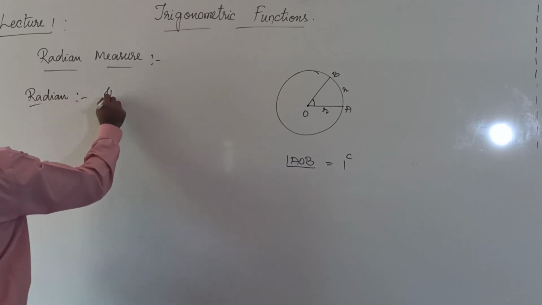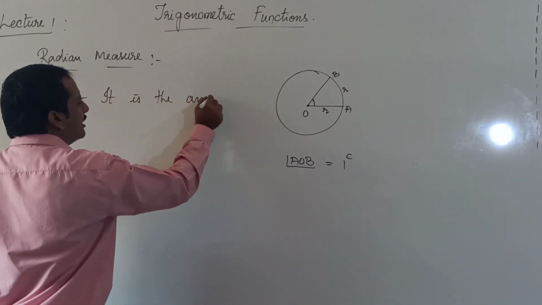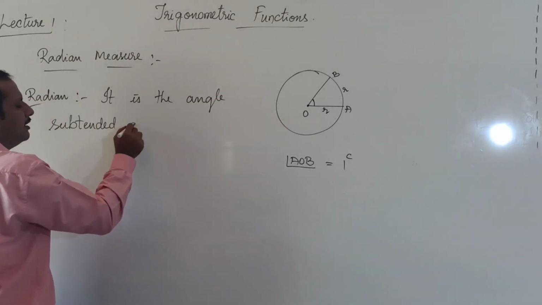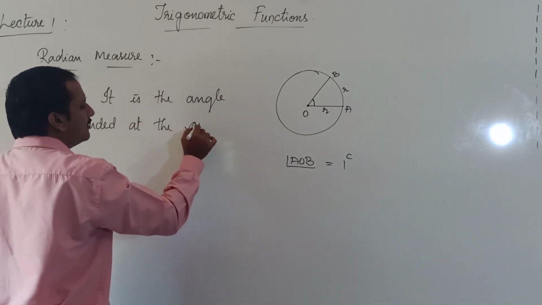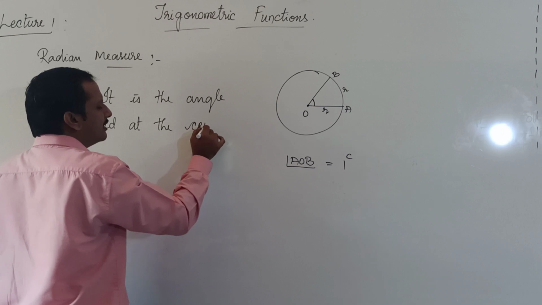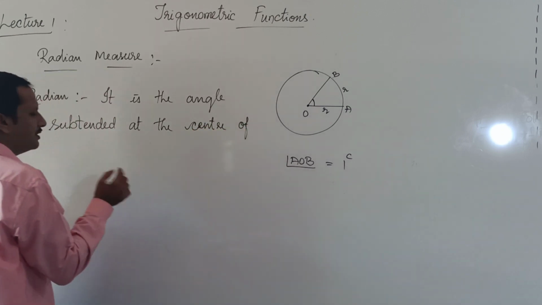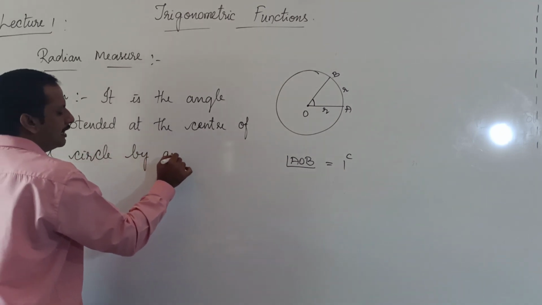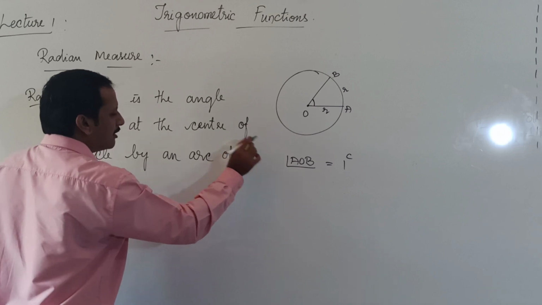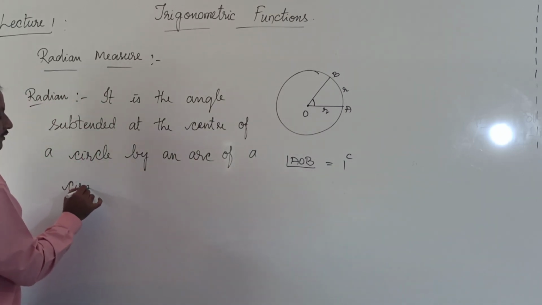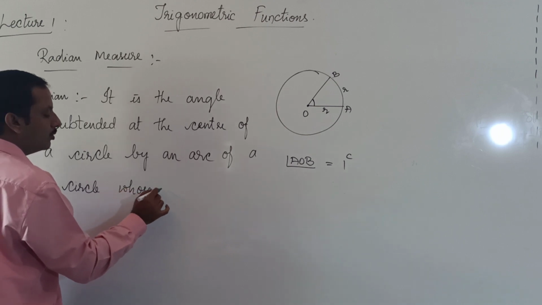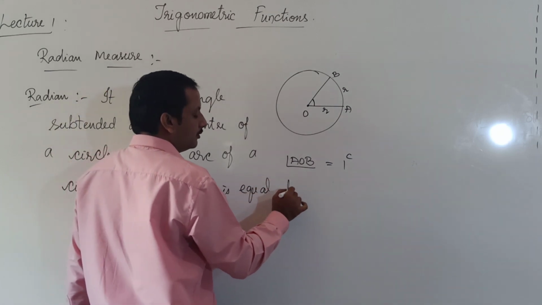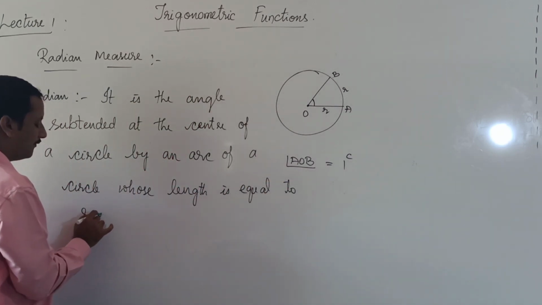So let me define what is a radian. Radian is the angle subtended at the center of a circle by an arc of a circle whose length is equal to the radius of the circle.